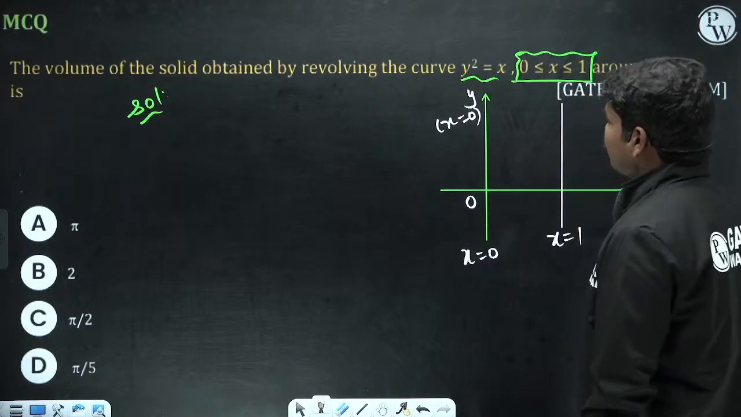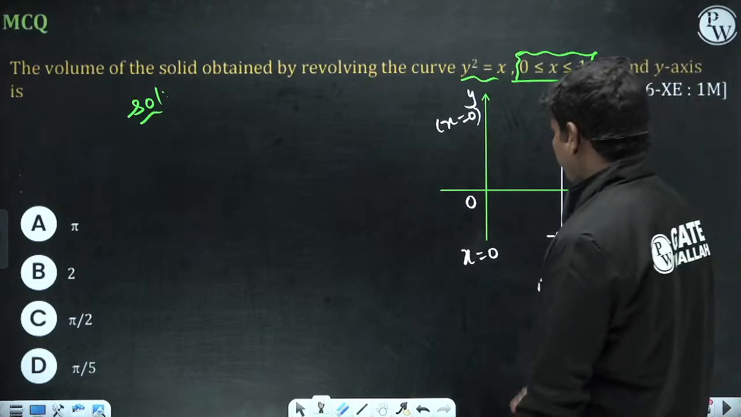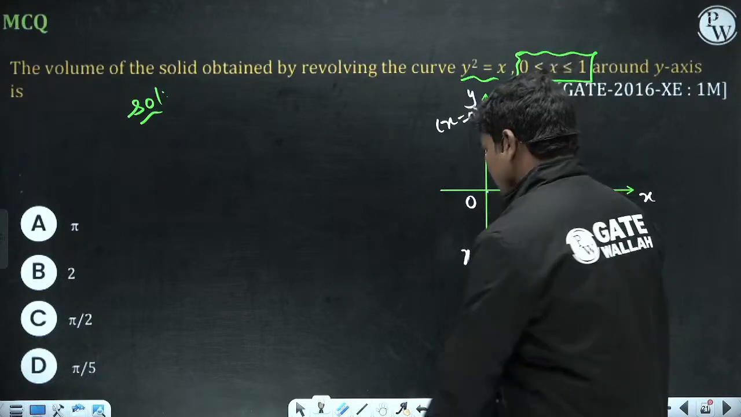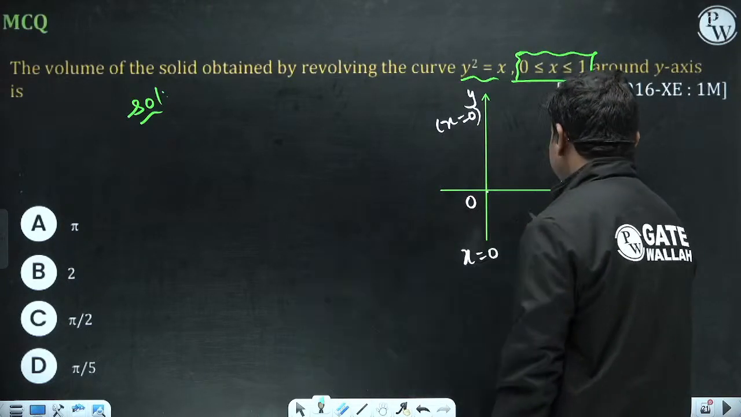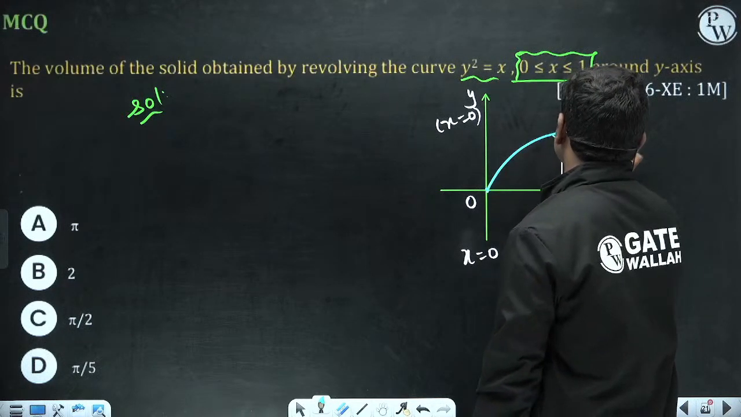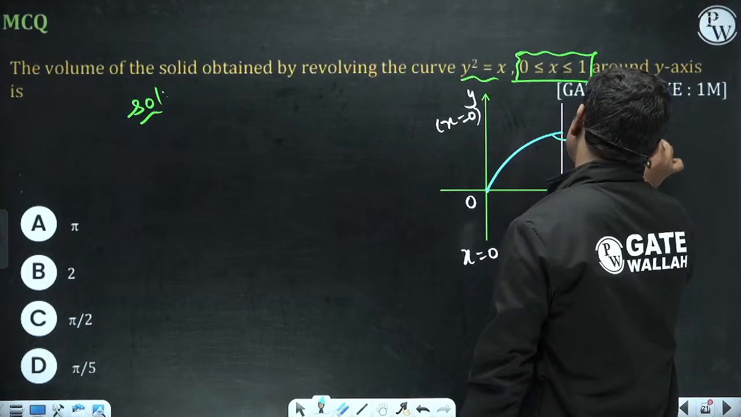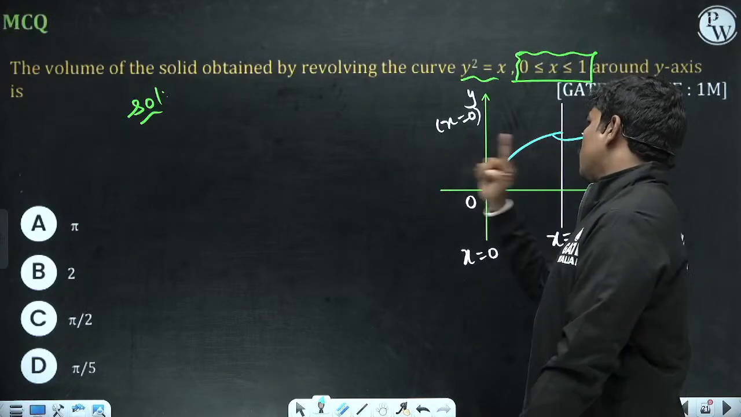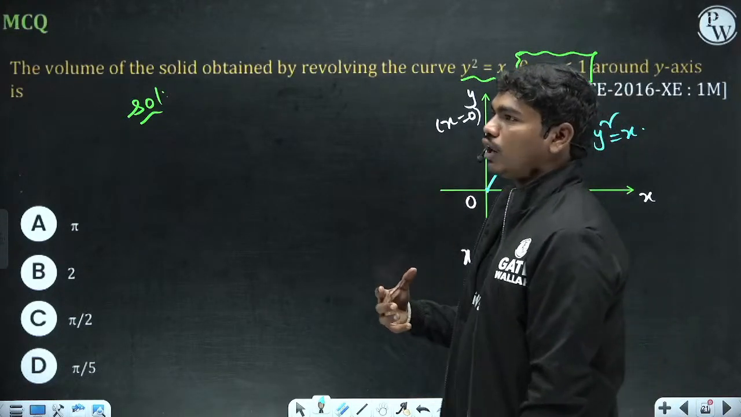Now the curve y square is equal to x basically. So y square is equal to x will be something like this. This is y square is equal to x. Now they told, if you revolve this curve about the y axis, then what is the volume of the solid?